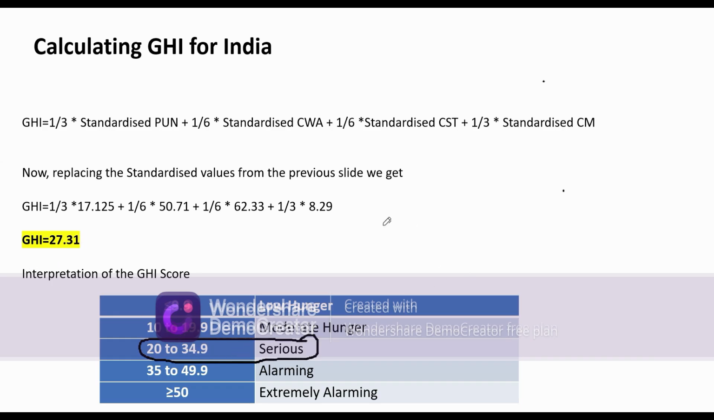So this is how we can calculate the GHI score for any specific country or region, or for the world globally also. I hope you understood what I have explained here, and next we will look at the HDI, that is the Human Development Index calculation.